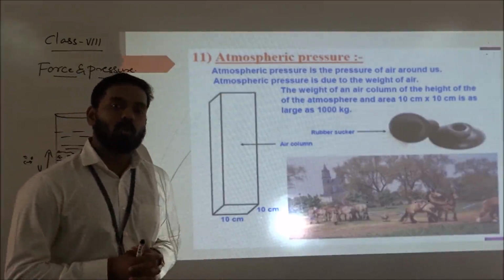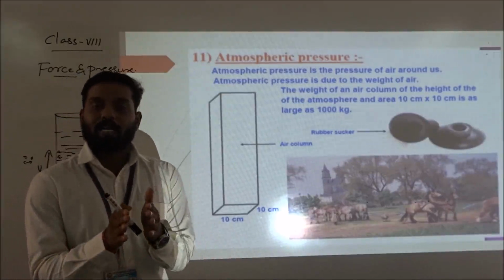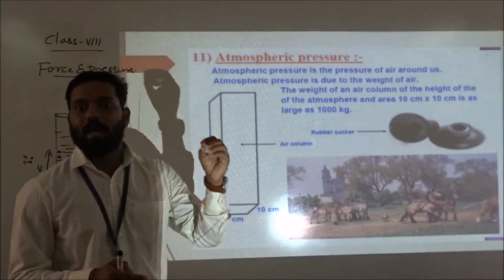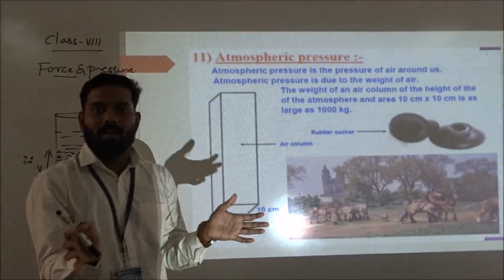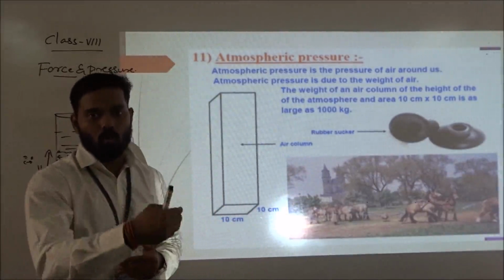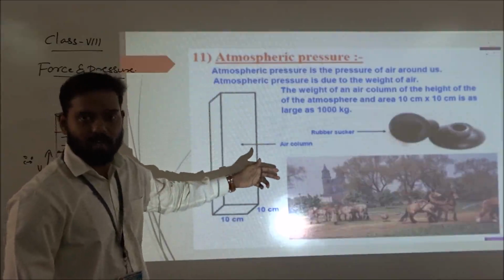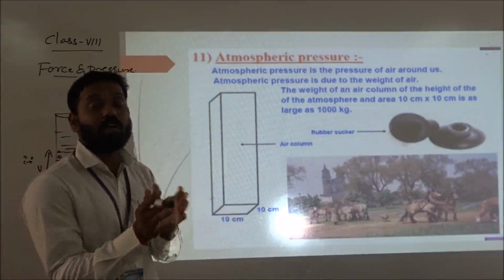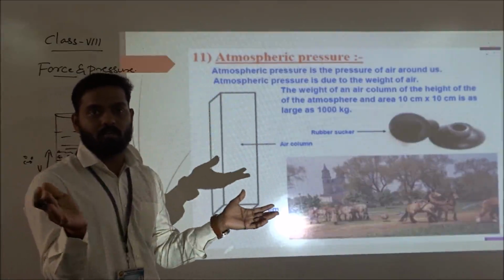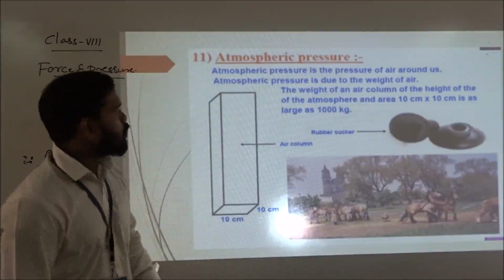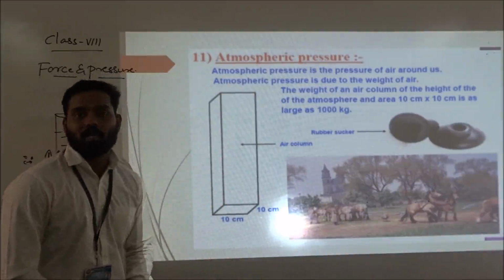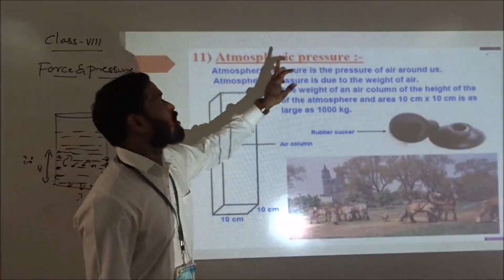Okay, next, after that what have we studied? Pressure always depends on area. Suppose area is more, pressure will become less. If area is less, pressure will become more. We have seen with different cases how the pressure varies. If you are increasing the area or decreasing the area, what will happen to the pressure? We have seen that. So the last concept of this chapter is atmospheric pressure.